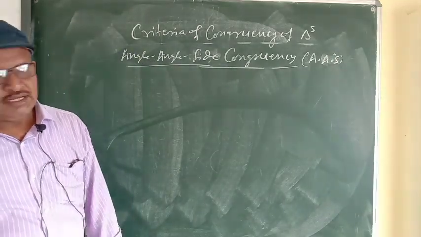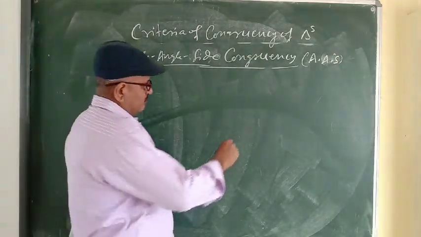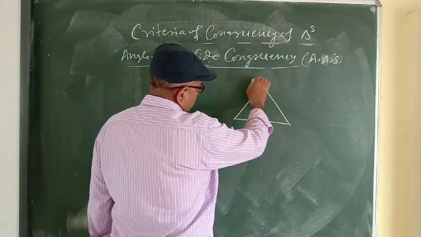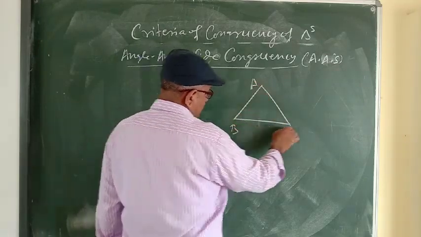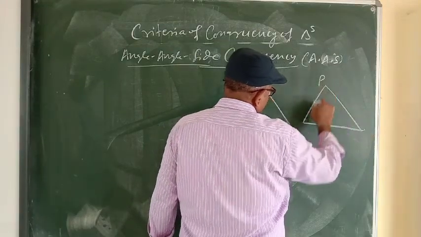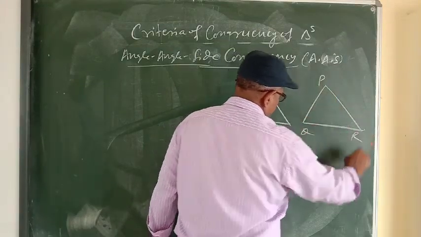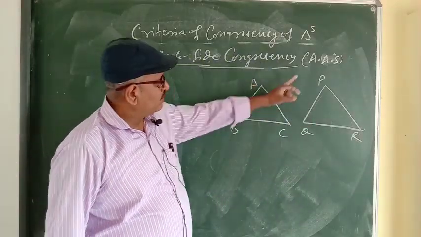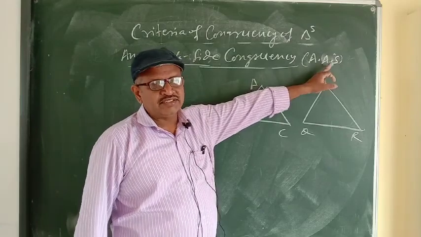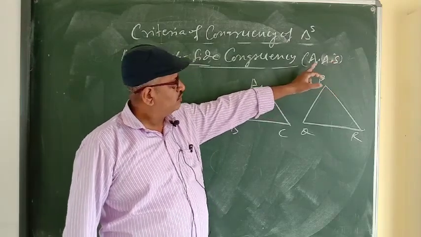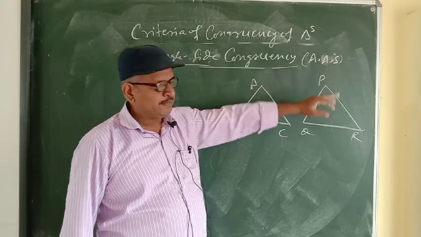Let us see what is angle angle side. Again we will take two triangles, triangle ABC and triangle PQR. If two angles and one side, meaning not the included side. Two angles and one side.